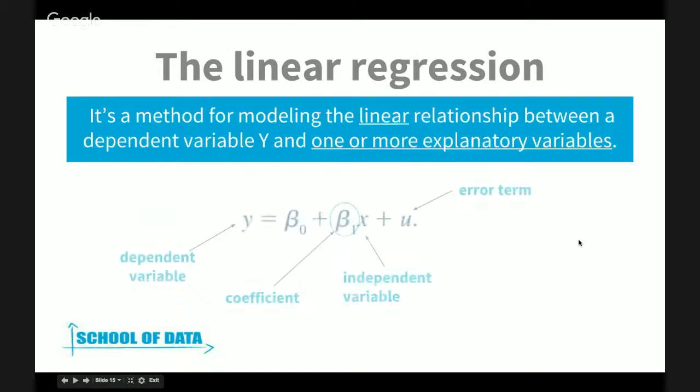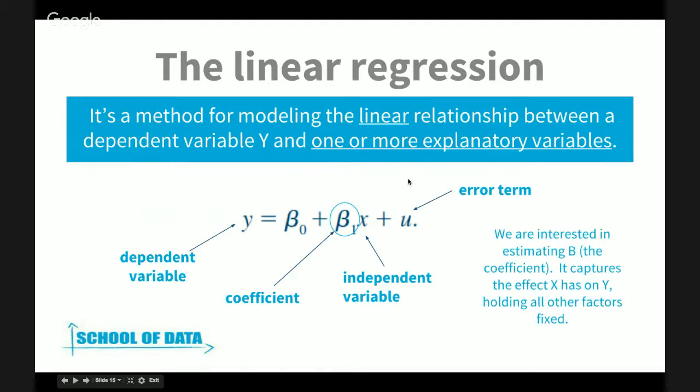So that would be basically captured in this error term. And every time you run a regression analysis, you have to add this term, because it's really hard to explain one phenomenon, to find all the variables that explain one phenomenon. There's always a random thing that has influence on this dependent variable. So that's why you use an error term.